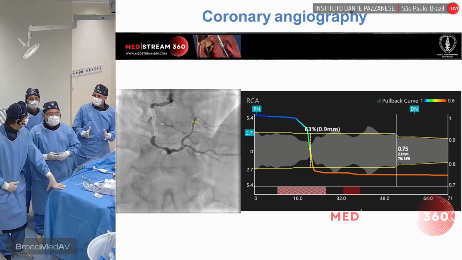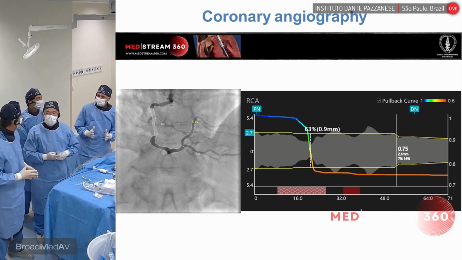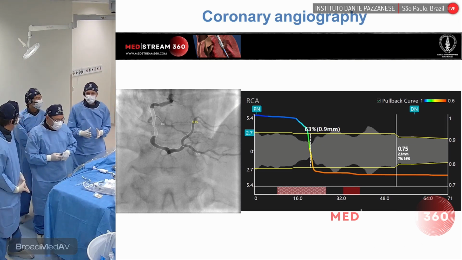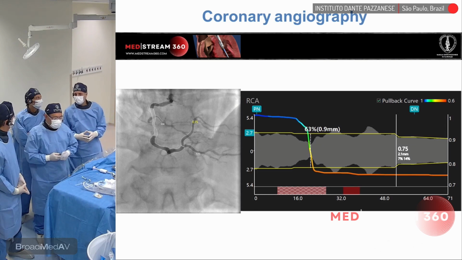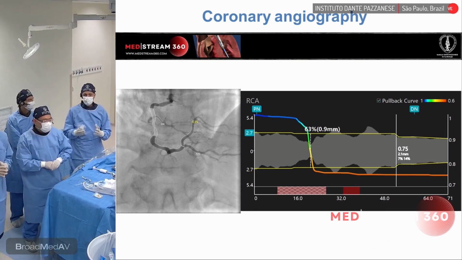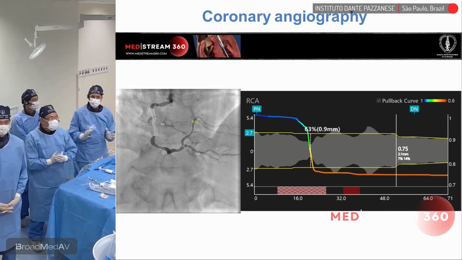Who makes this system? There's no advertisement, so you can tell us. Yes, this system is from a company based in China. And the good thing is that it works only by angio. So we did the RCA.